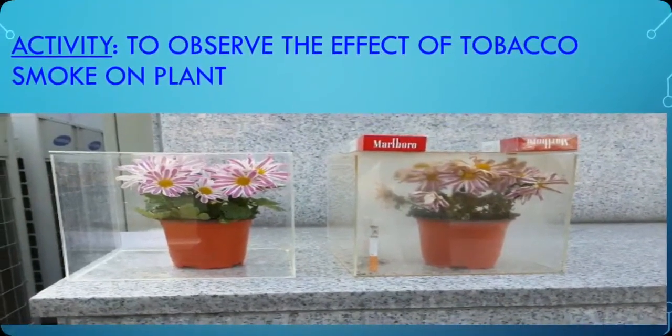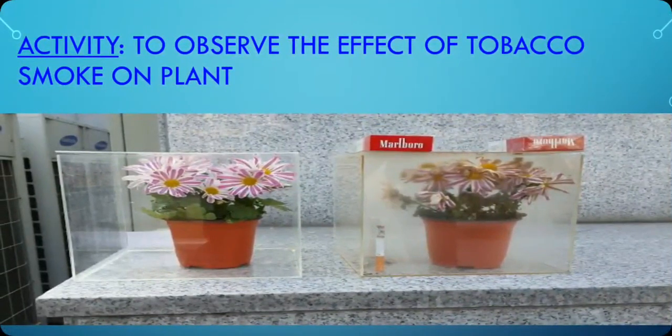Now the interesting topic. This is an activity to see how tobacco smoke can affect plant life also. As you know, because of taking tobacco or the smoke of tobacco, the skin also gets affected.